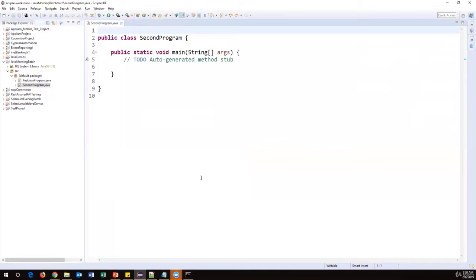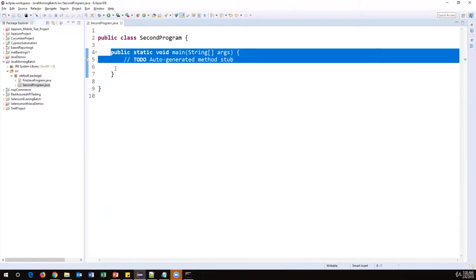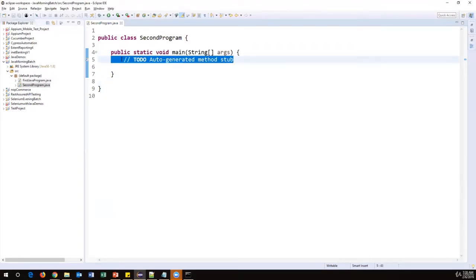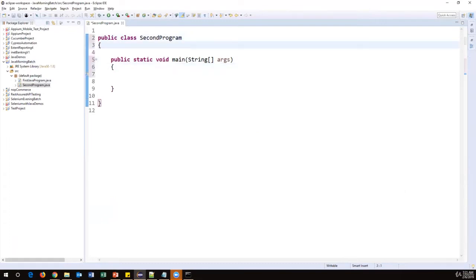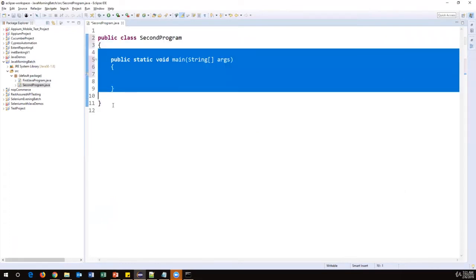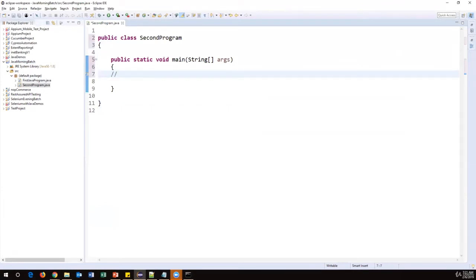Okay. Now you will see a new class is created along with the main method. So this time you no need to write the main method because already we have included this. So this is just a comment. Comment means this statement will be ignored by Java. So we can remove those comments. And these curly braces can be in the same line or we can put them in the next line. Okay, that is up to you. So this is a class and this is a method. So where we have to write the code? Here we have to write the Java code. Okay, so this is another way of creating the class along with the main method.